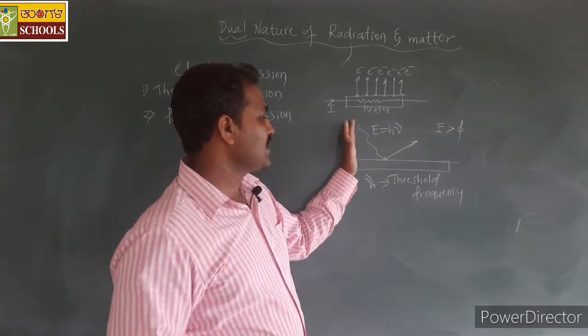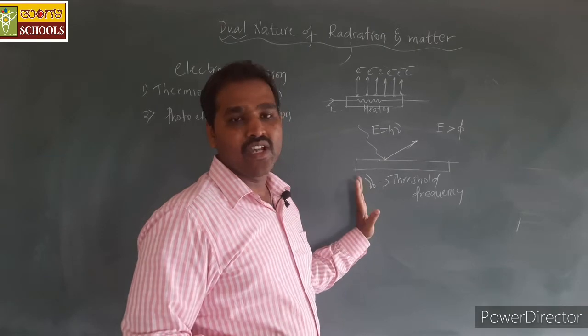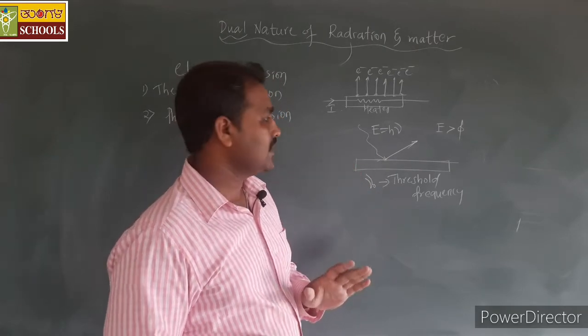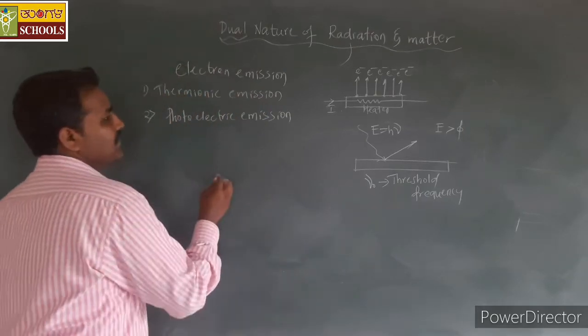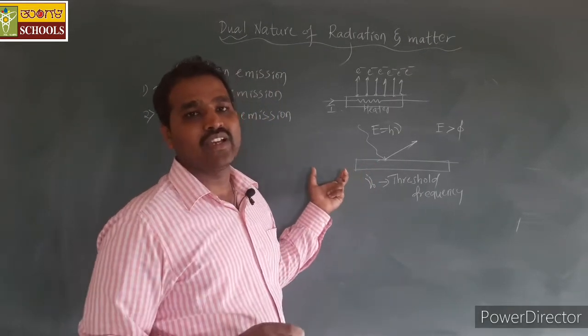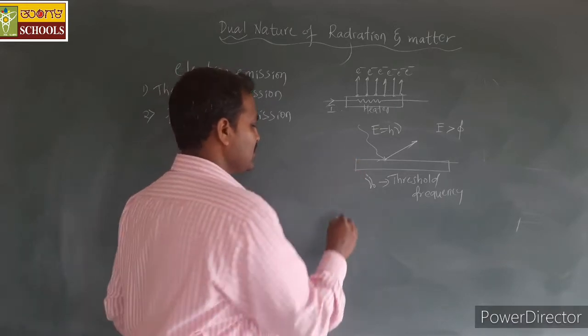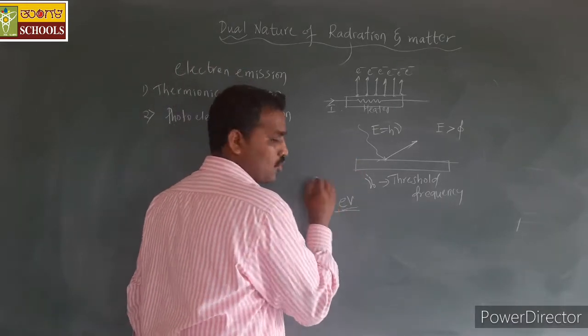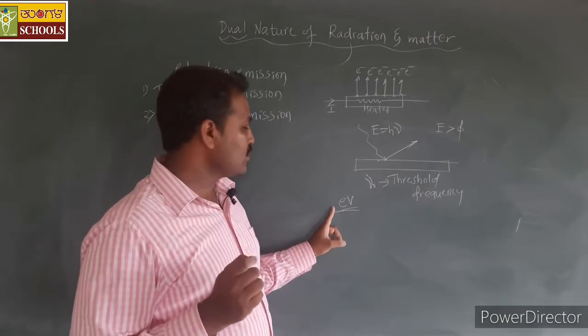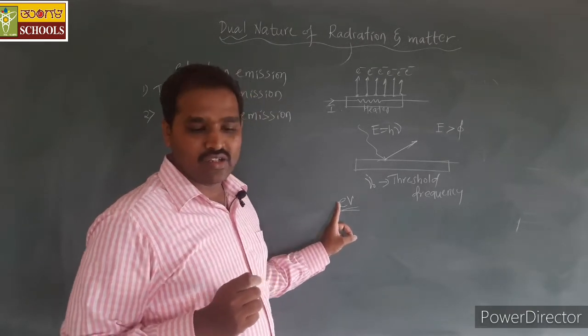If the frequency is less than the threshold frequency, we will not observe any photoelectric emission. The work function is different for different metals, and it is measured in electron volts. That quantity of energy is very small, so we use the unit of electron volt.